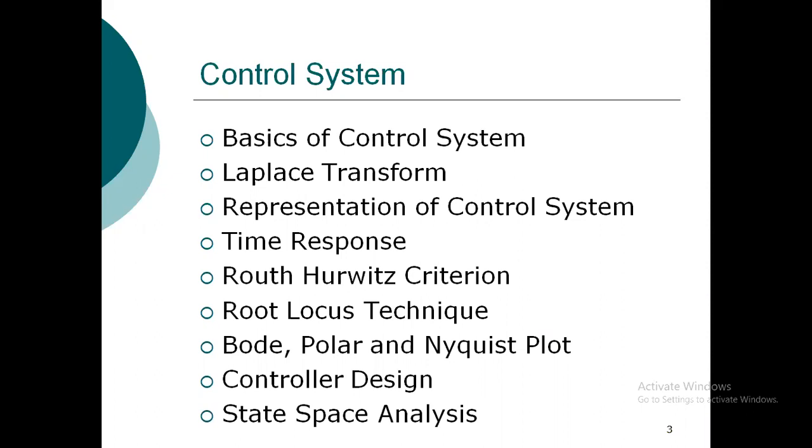The time domain response discussed here is about the behavior of the output when we give some kind of input. We will also be discussing some test signals, which we apply to the system to check its output. Under this, we will discuss the step input signal, the impulse input signal, the ramp input signal, and maybe the parabolic input signal. So these four signals, the impulse input, the step input, the ramp input, and sometimes the parabolic input, are used as test signals for checking the input-output relation of the system.